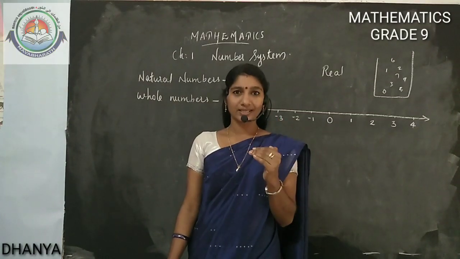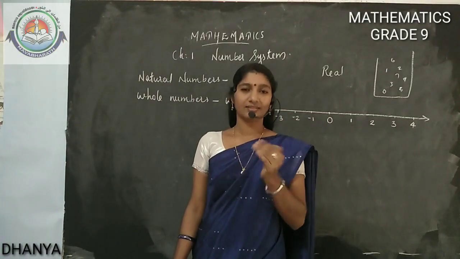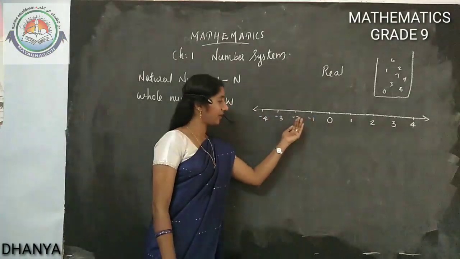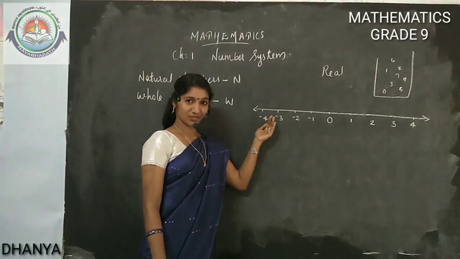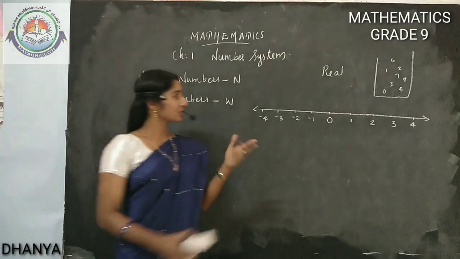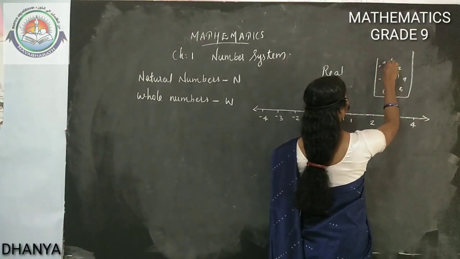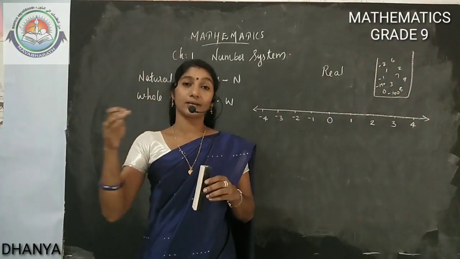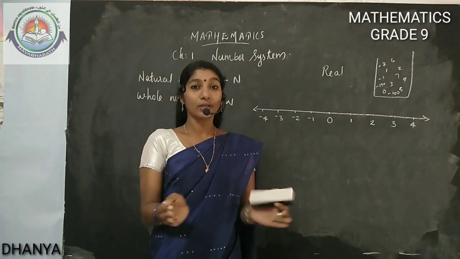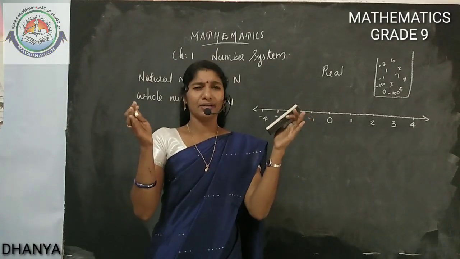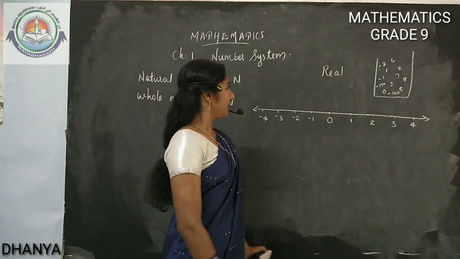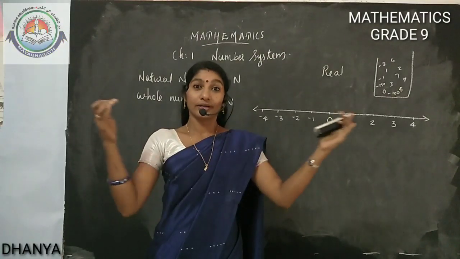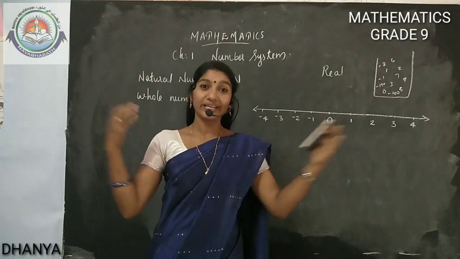So to represent less, we need a digit. That's why these negative numbers came. So minus 1, minus 2, minus 3, minus 4, etc. up to infinity. So I added in the bag minus 1, minus 2, minus 100, minus 150, up to infinity. Negative numbers up to infinity I added. Now the bag again expanded. Infinite numbers are there in the bag. See, you are feeling the density of the numbers.